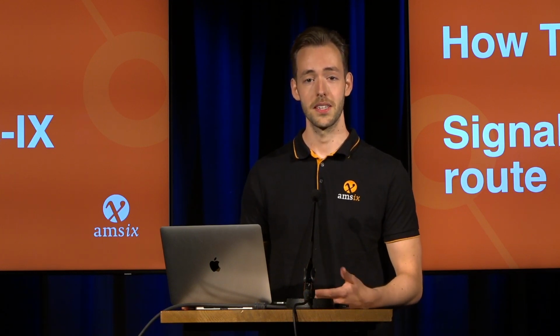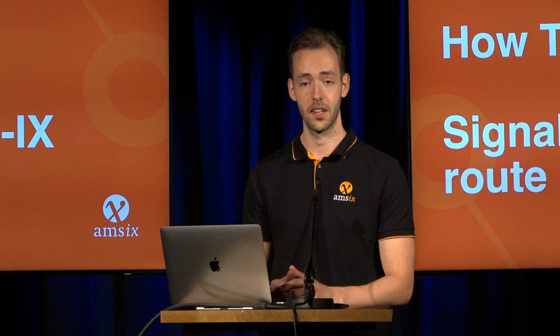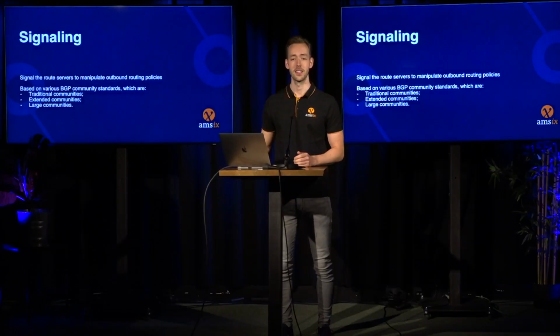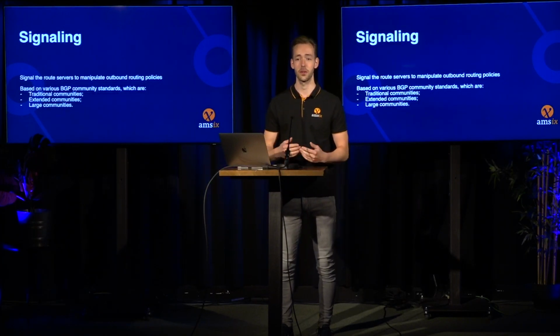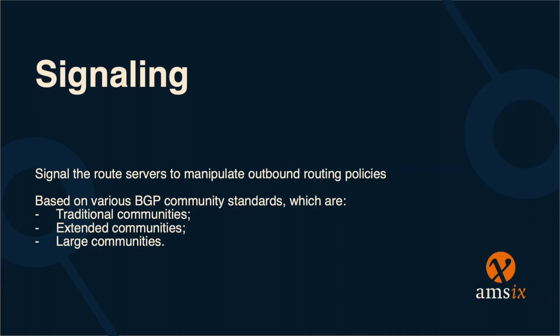I work for AMS-IX in the NOC department, and today I'm going to walk you through signaling the AMS-IX Route Servers. Signaling is based on BGP communities where you filter for destination networks. And to do so, there are multiple community standards implemented. These three are traditional communities, extended communities, and also large communities.